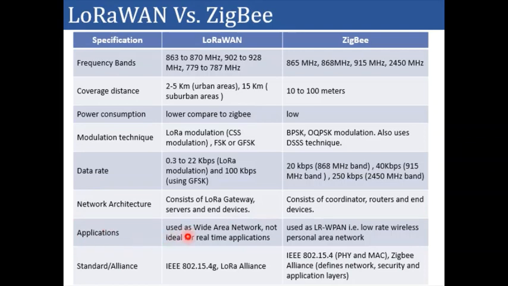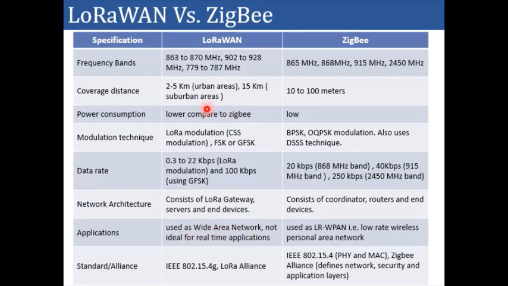Applications, the LoRaWAN is used in wide area network data communication, but it is not ideal for real-time applications as it has the data latency. While Zigbee is used for low-rate wireless personal area network, means it is mainly for the personal area network, not for wide area network, while the LoRaWAN can be used for wide area network.